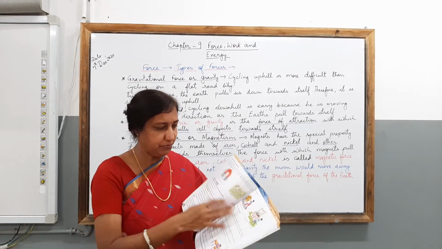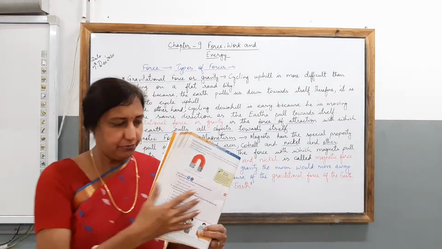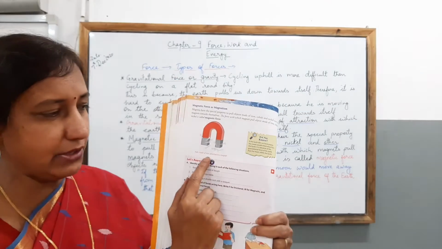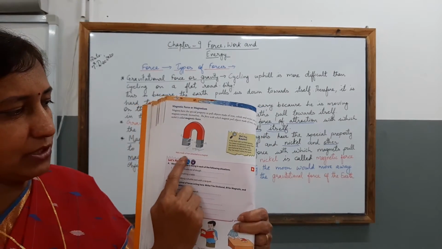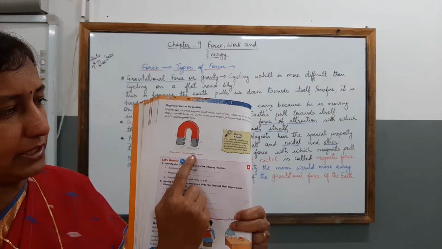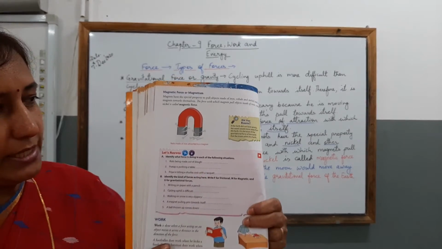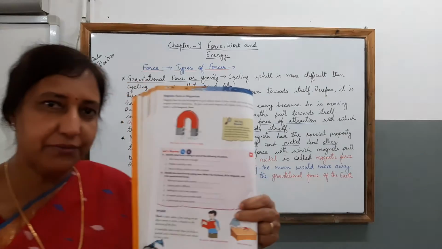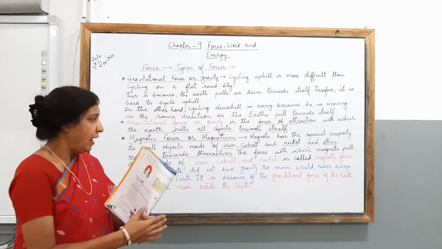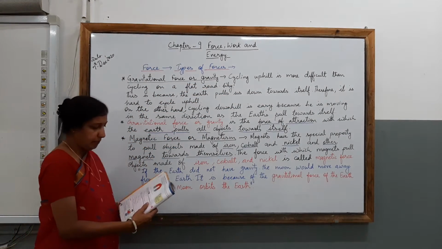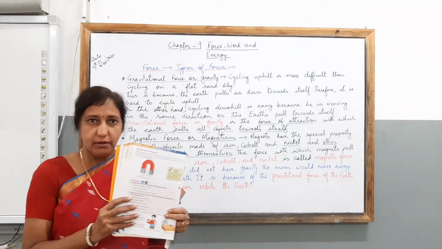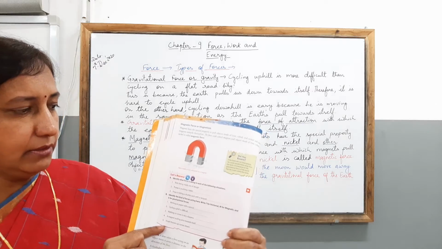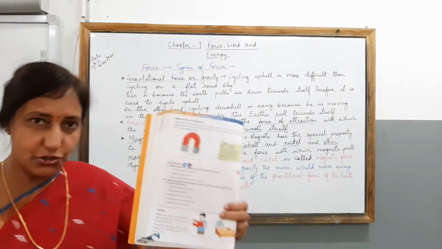Here they have shown you a magnet which is able to hold some of the nails due to some attraction. Okay, children? This is the kind of attraction it is having, and due to this the nails are attracted towards the magnet as the nails are made of iron. Clear, children? I hope with this page which is given in your textbook you are able to understand how the magnet is attracting the nails.